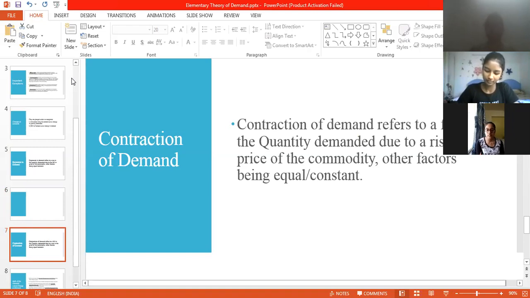As the word itself says, expansion means to increase. So what would contraction mean? Decrease. Automatically, when the demand decreases or comes back.